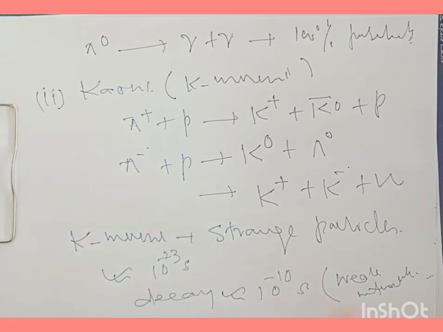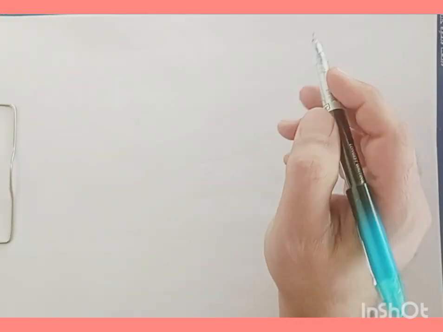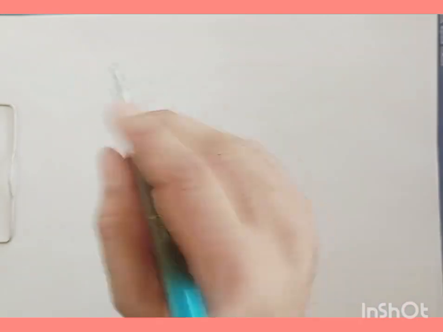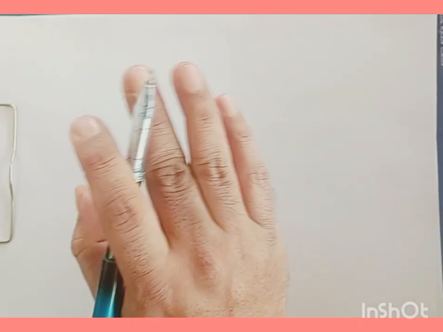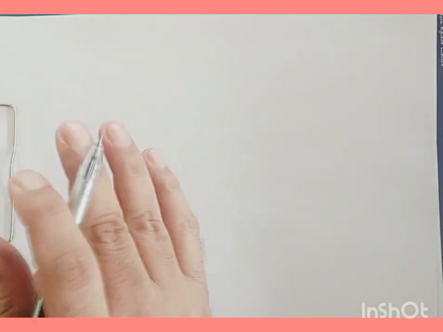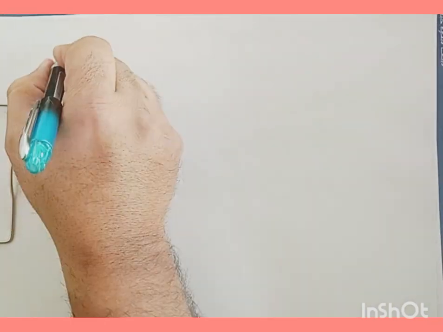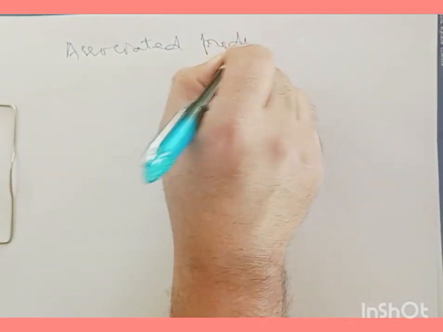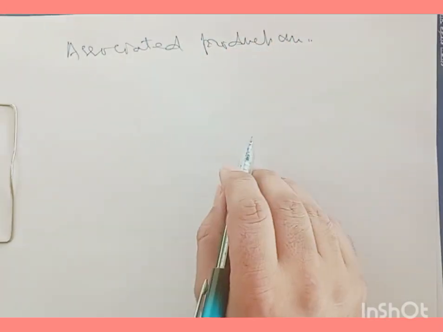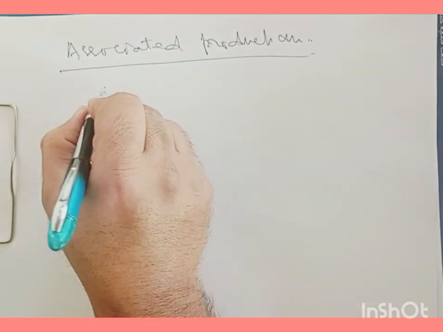And another important thing about these strange particles, these K mesons, is that they are always produced in association with each other, and they are never produced independently. They are not produced separately. Now, this phenomenon is called associated production, and this was basically proposed by Gell-Mann.